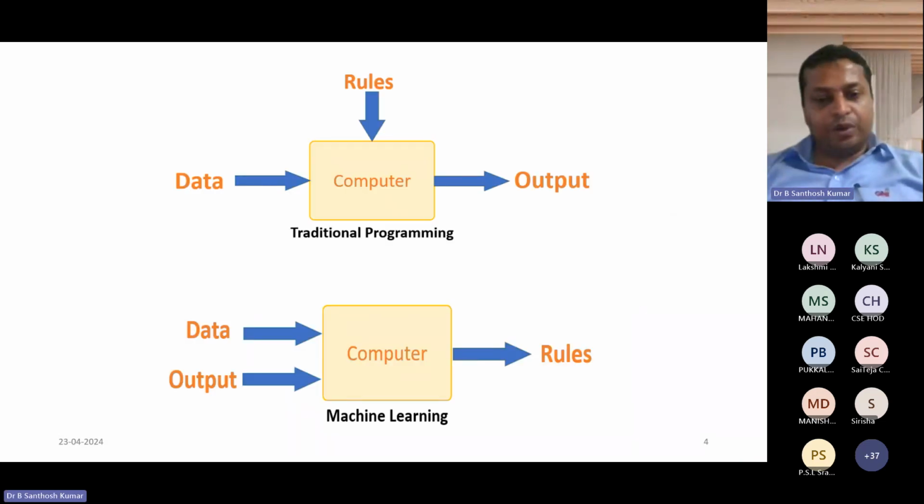The difference between the traditional program and machine learning is this: normally we apply certain rules to the data on the computer so that we get some output. For example, the rule may be C is equal to A plus B, and we give the input data A is equal to 10, B is equal to 15, and automatically it will compute and display the output C is equal to 25. But in machine learning, we know the data and we know the output, and from that we have to generate certain rules, so that if you apply real-time data, it will automatically give the output.